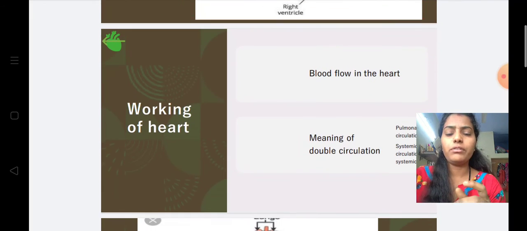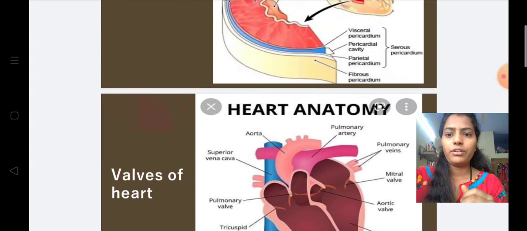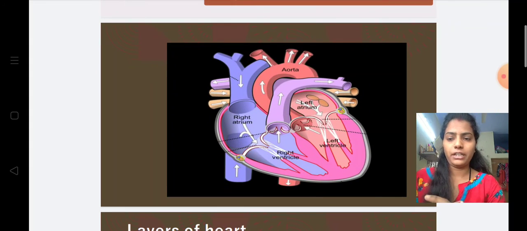And now the working of the heart, how the heart works, or how the heart conducts the blood. You can see in this picture, the right atrium receives the blood from the superior vena cava, inferior vena cava, and coronary sinus. The deoxygenated blood present in the right atrium is transferred into the right ventricle through the valve known as the tricuspid valve, and the blood present in the right ventricle is transferred into the pulmonary arteries through the valve.